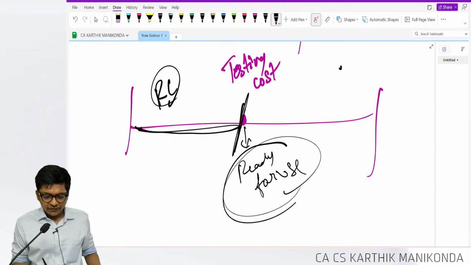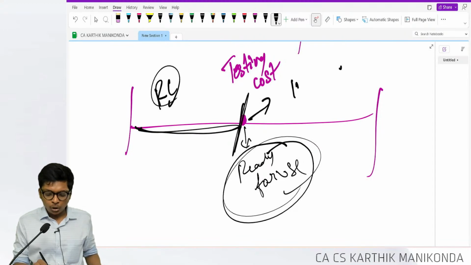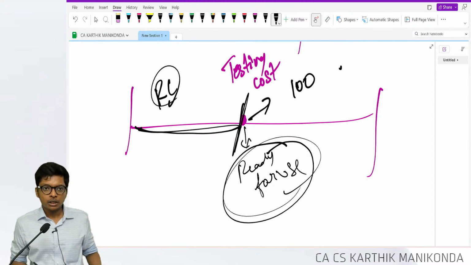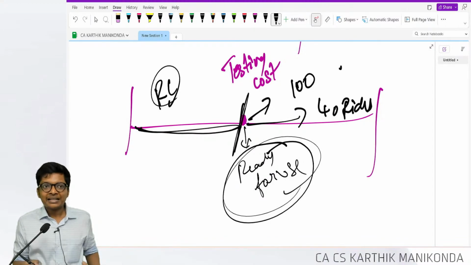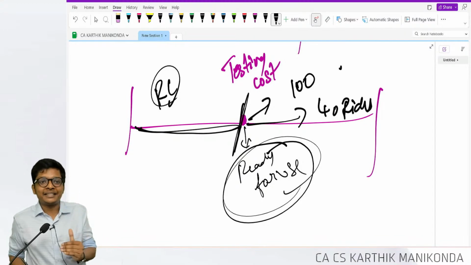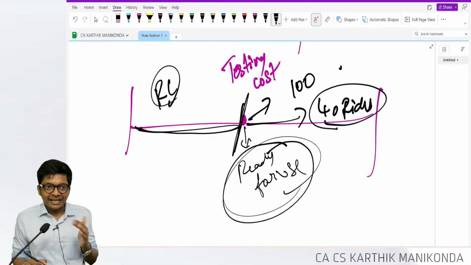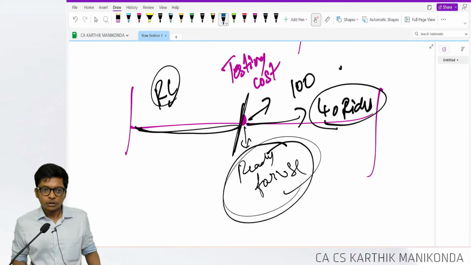But once it's ready for use, in a day the roller coaster can go 100 times, assume. But I don't want to risk immediately. So in the initial first 6 months, I will use the roller coaster only for 40 rides in a day. So they will say operating at less than full capacity. Because I'm operating at 40 rides, I have a loss. Can I capitalize this loss? No. You cannot capitalize.